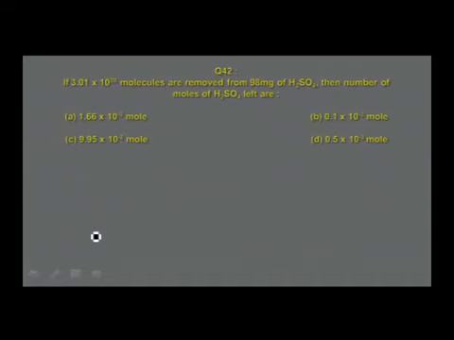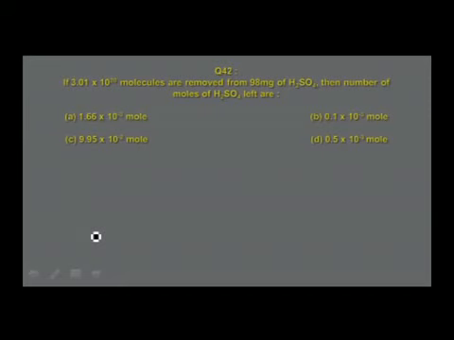If 3.01 into 10 power 20 molecules are removed from 98 milligrams of sulfuric acid, then number of moles of sulfuric acid left are 1.66 into 10 power minus 3 moles, 0.1 into 10 power minus 3 moles, 9.95 into 10 power minus 2 moles, 0.5 into 10 power minus 3 mole. The question is, number of molecules are removed from 98 milligrams of sulfuric acid. You convert that molecules into mass. How to convert that molecules into mass?